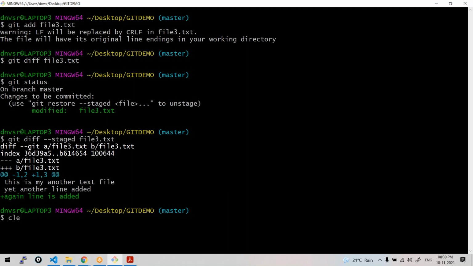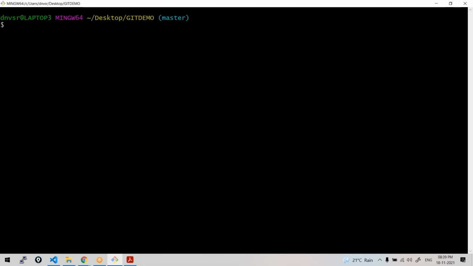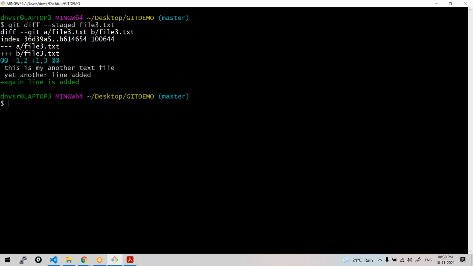Let me do one more thing. See, carefully follow here. This file is having some staged changes, meaning everything is in the staging area. It's not having any unstaged changes. It is stuck up. Okay. It is not having any unstaged changes. Now what I'll do is I am going to modify this file again, isn't it?